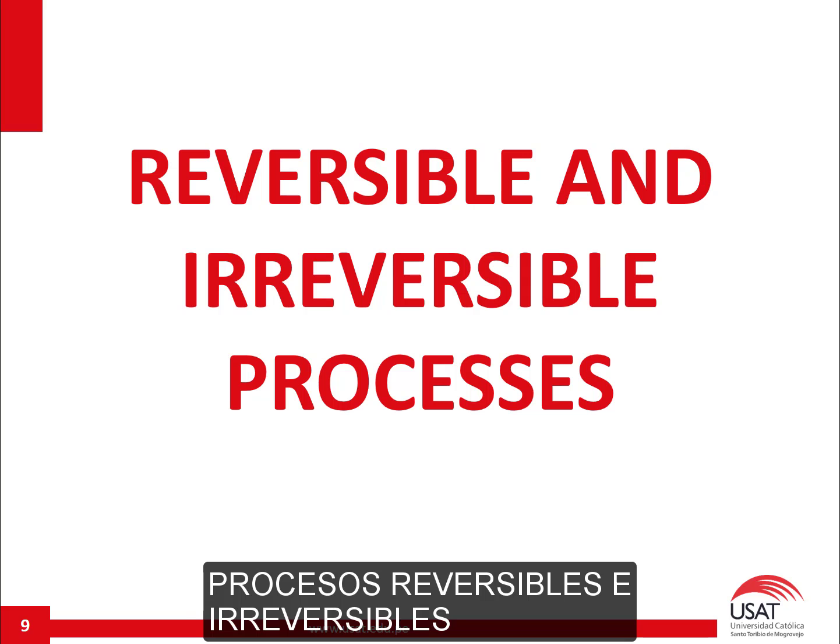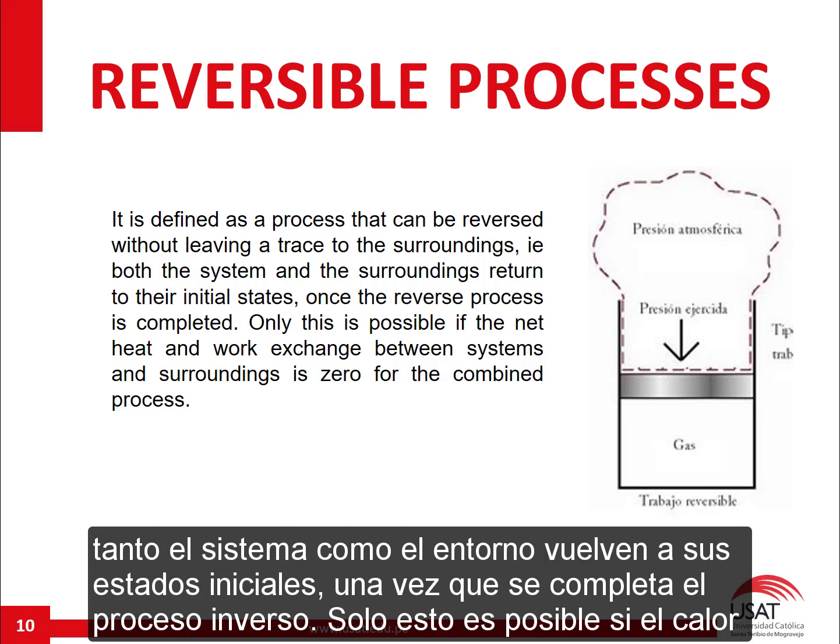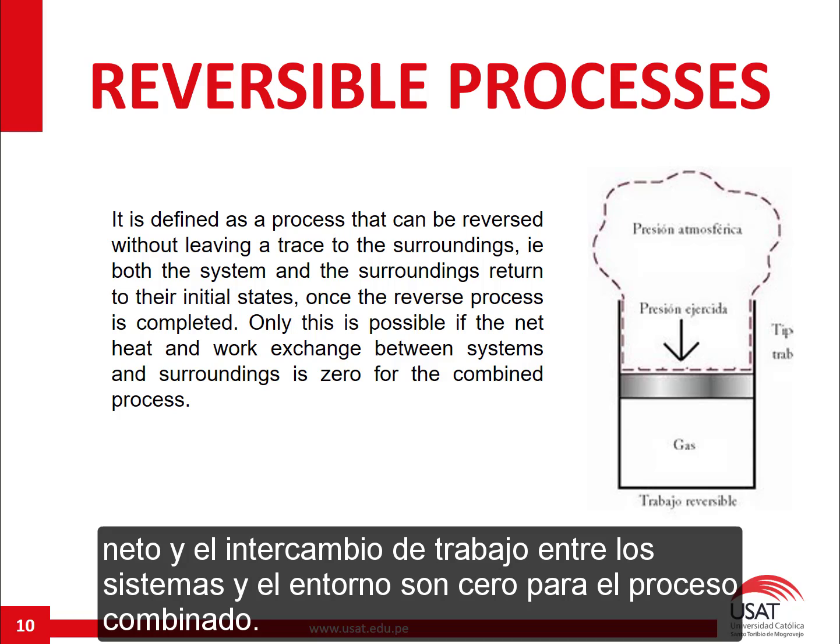Reversible and irreversible processes. Reversible processes. It is defined as a process that can be reversed without leaving a trace to the surroundings, that is, both the system and the surroundings return to their initial states once the reverse process is completed. This is only possible if the net heat and work exchange between system and surroundings is zero for the combined process.